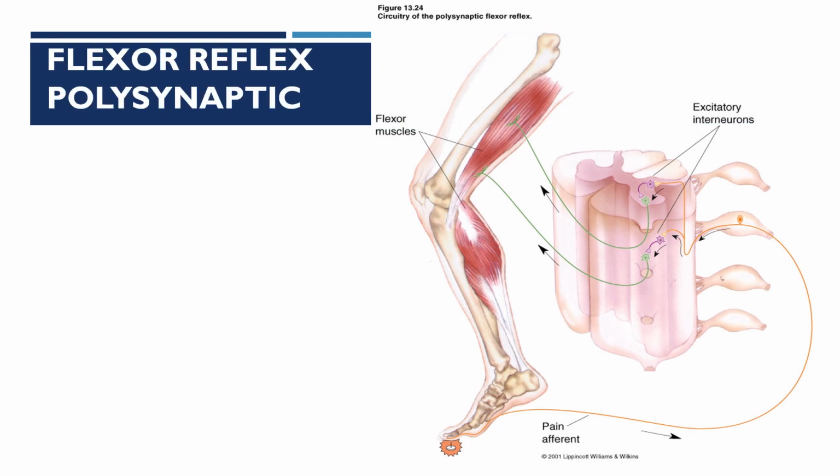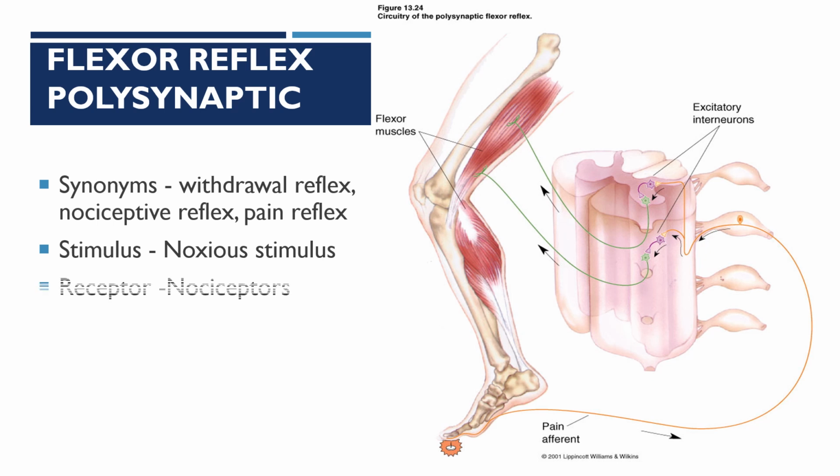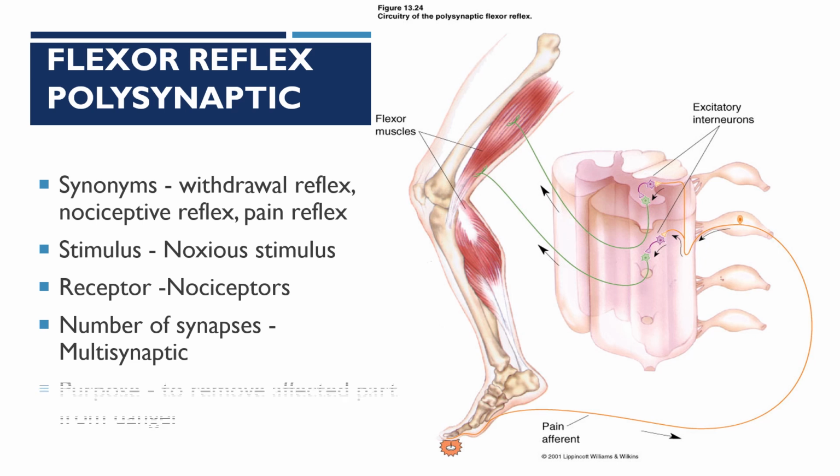Flexor reflex, which is polysynaptic, is also called the withdrawal reflex, nociceptive reflex, or the pain reflex. The stimulus is a noxious stimulus. The receptors are the free nerve endings, nociceptors. Here, as there are multiple synapses, it is called polysynaptic. The purpose is protective, to remove the affected part from the damage.